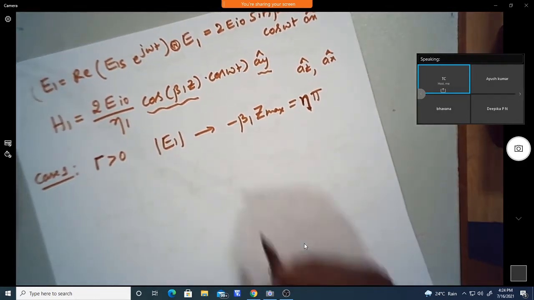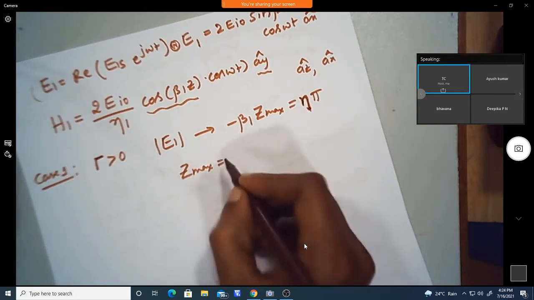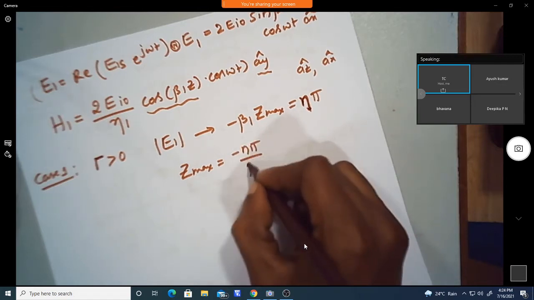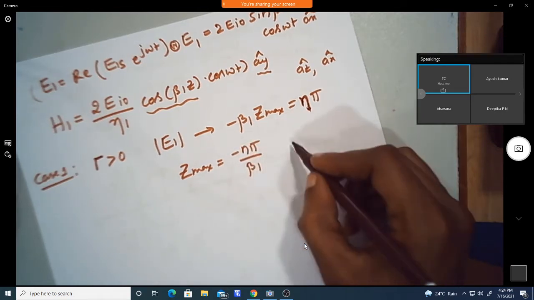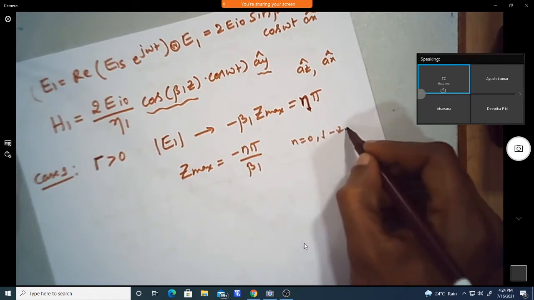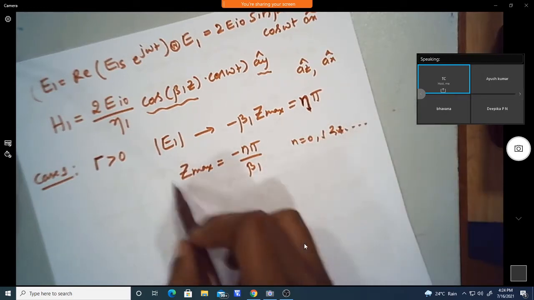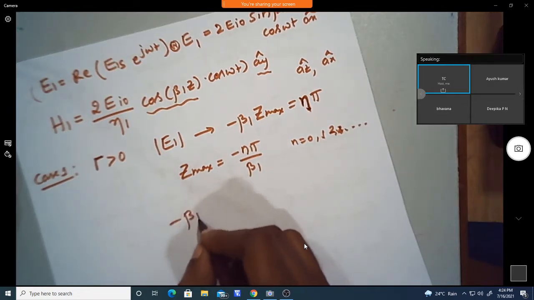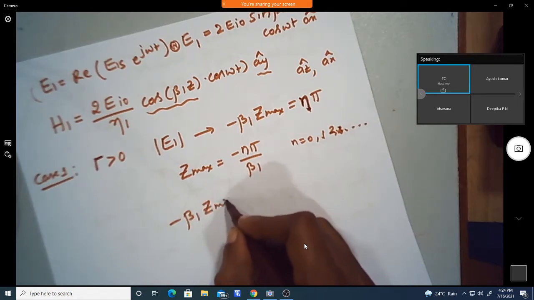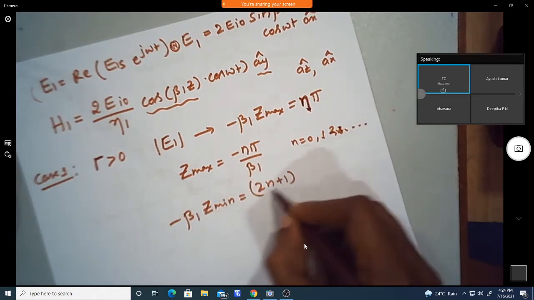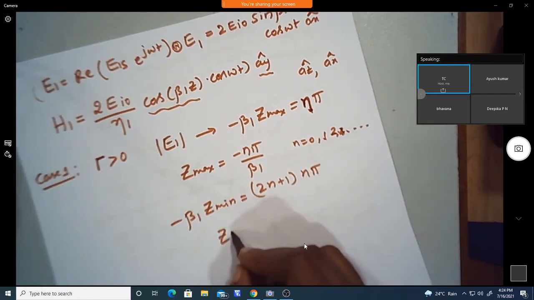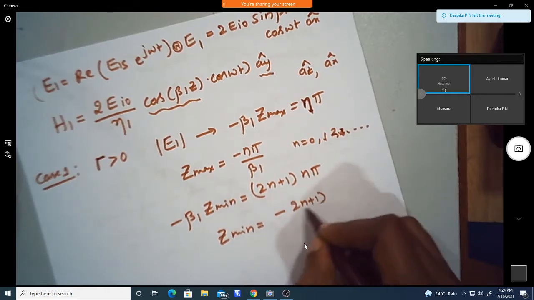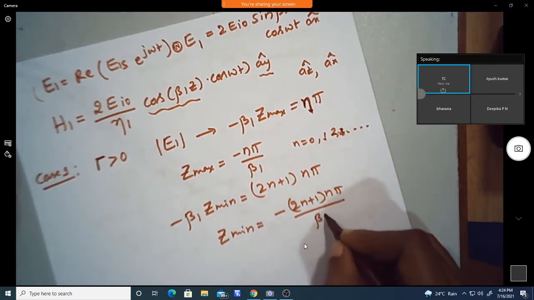So the Z max value is minus n pi by beta 1. If I know beta 1, for n equal to 0, 1, 2, 3, we can find the maximum value, and also the minimum value of impedance, which is Z minimum equal to 2n plus 1 into pi divided by beta 1.